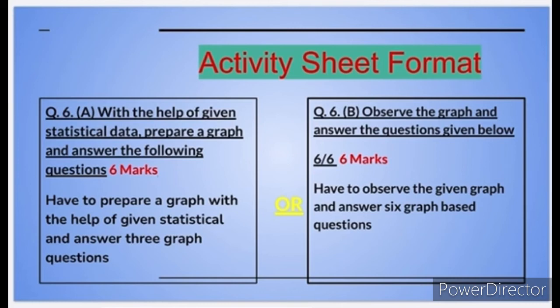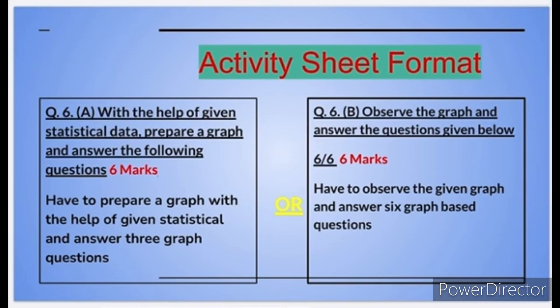With the help of the given statistical data, prepare a graph and answer the following questions. You are given the statistical data. It might be a pie chart, or tabular information, and you just pick out that information, observe it, analyze it, and prepare a graph, which carries 3 marks.